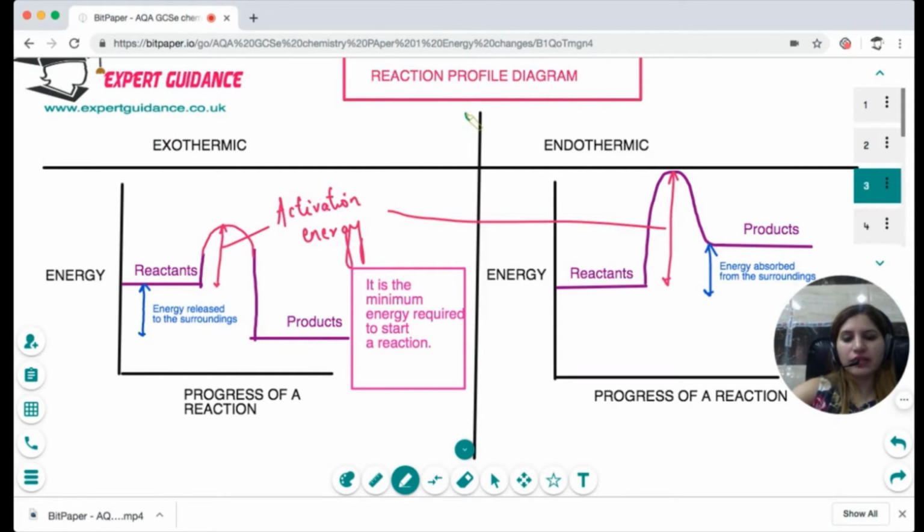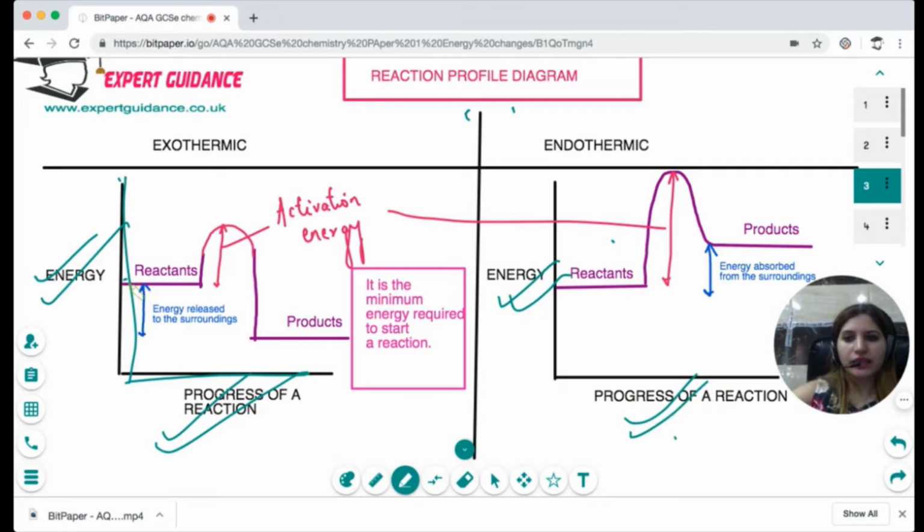Now let us look at the reaction profile diagram. It can come in the exam to draw them or to label the reaction profile diagram. Now, for both of these reactions, you will be making the axes. The y-axis will be labeled as energy. The x-axis as progress of reaction. You will do this for both sides.